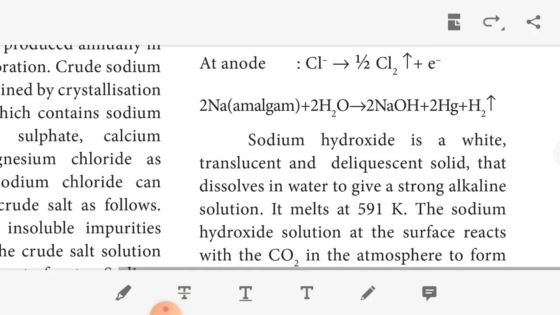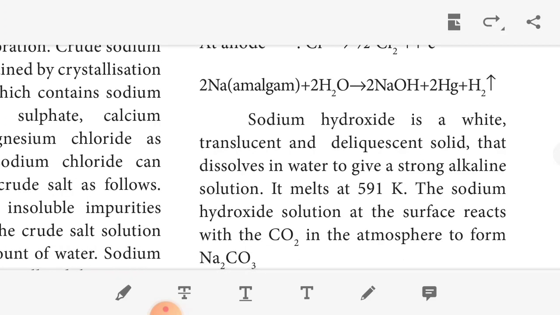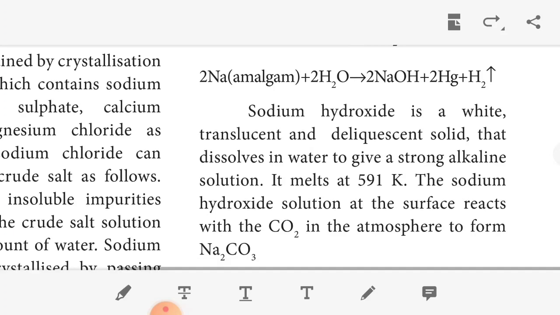Sodium hydroxide is a white, translucent, deliquescent solid that dissolves in water to give a strong alkaline solution. The melting point is 591 Kelvin. The sodium hydroxide solution at the surface reacts with carbon dioxide in the atmosphere to form sodium carbonate.